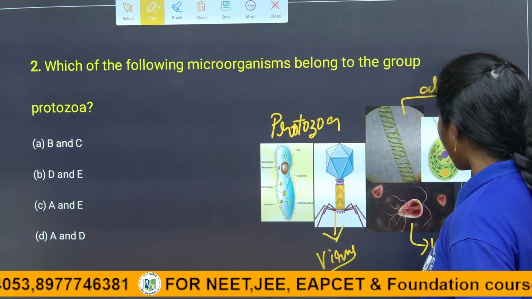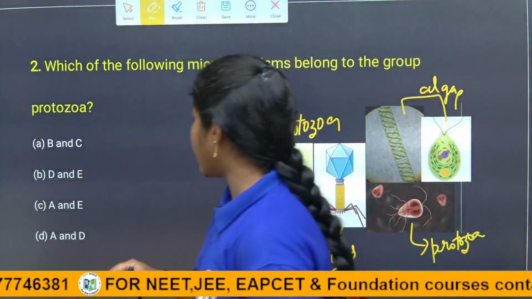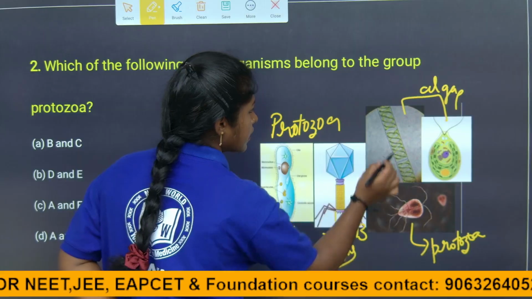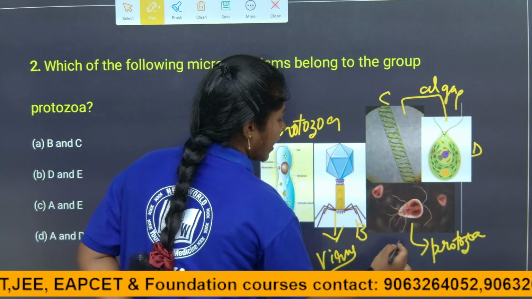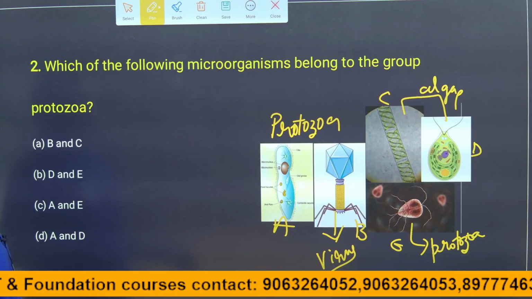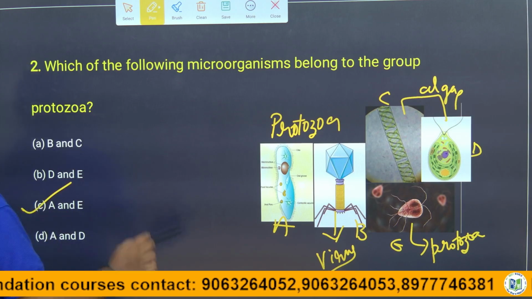Paramecium and Giardia are the examples of the protozoa. See, it is A, it is B, it is C, D and E. Here A and E are the protozoans. A and E are the protozoans, children. Here is the answer: A and E are the protozoans.